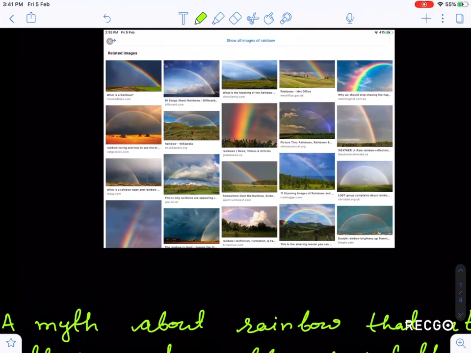So guys, actually a rainbow is a phenomenon that occurs due to the combined effect of dispersion, refraction and total internal reflection of sunlight by spherical raindrops of water. I have not written that down, guys, because that is not actually a definition of rainbow. The phenomenon occurs due to the combined effect of dispersion, refraction and total internal reflection of sunlight by drops, that is raindrops or any drops.